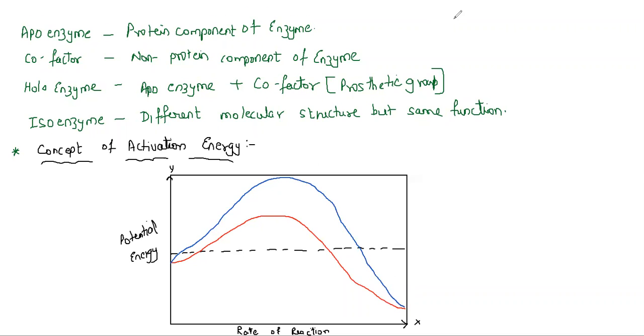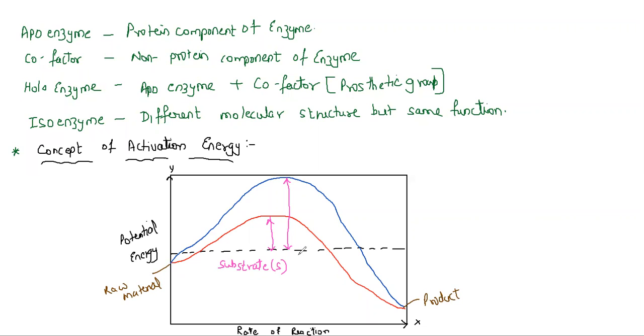What we need to understand here, students, is that this is nothing but the substrate, which we call S. This is the raw material and this side is the product.